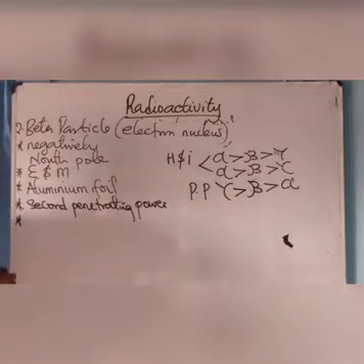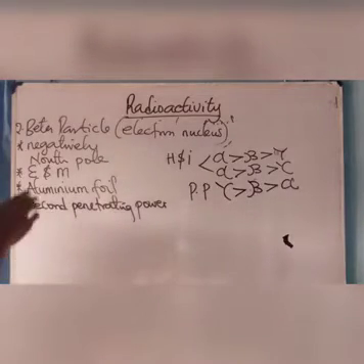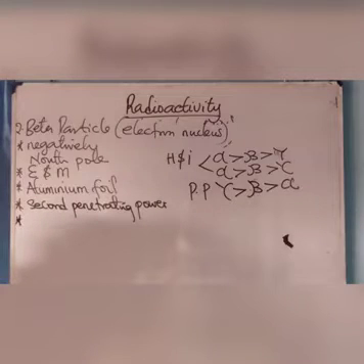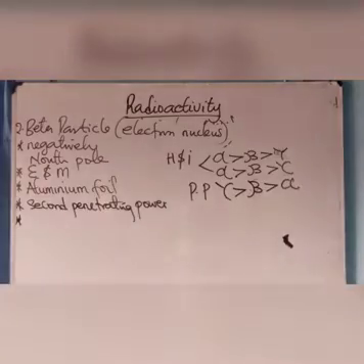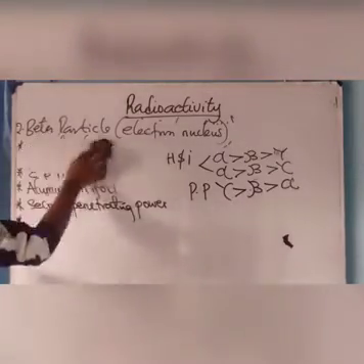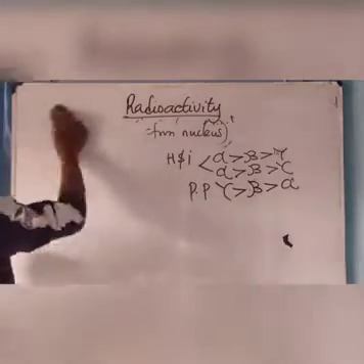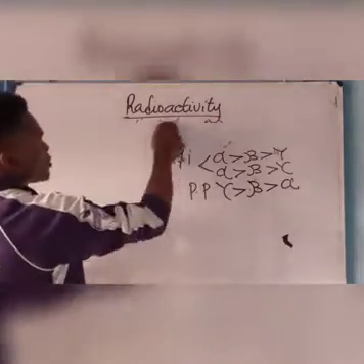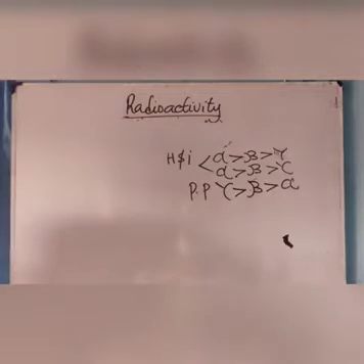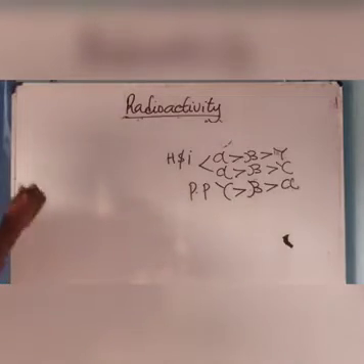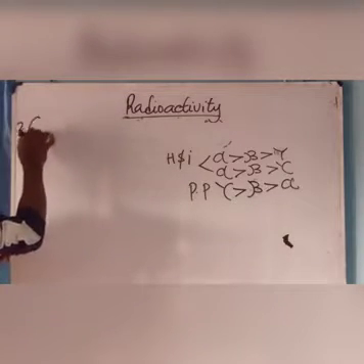So these are the features of the beta particle. Take note of that. The last one is the gamma particle. Don't forget, alpha particle and beta particle are both affected by both electric and magnetic field.